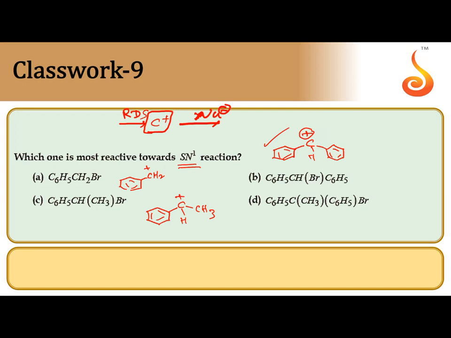Coming to the option D, phenyl group, to this carbon is there, to that carbon one side CH3, one side again C6H5, and other side bromine, that is removed to give carbocation. So among these 4 carbocations, in the option D, we are getting most stable carbocation, 3 degree benzyl carbocation. 3 degree benzyl carbocation is more stable. So option D is more reactive towards SN1 mechanism.